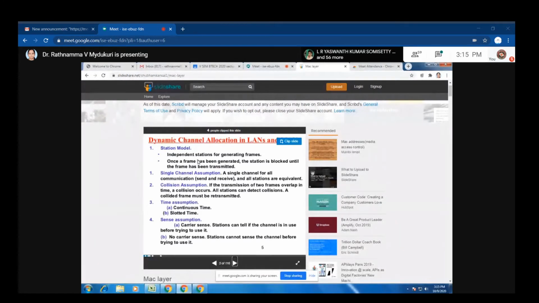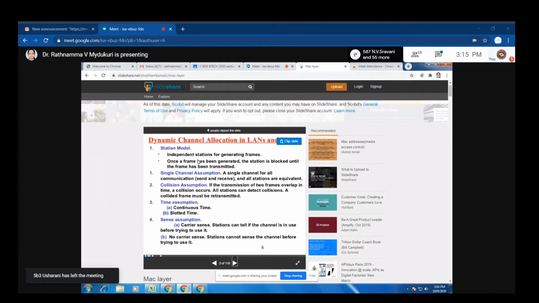Then the third assumption is called the collision assumption. According to it, if a transmission of two frames occurs, a collision will occur. All the stations can detect the collisions, and they retransmit the frame. Whoever has a frame lets them transmit. If a collision occurs, let it happen, then recover and retransmit the same frame.